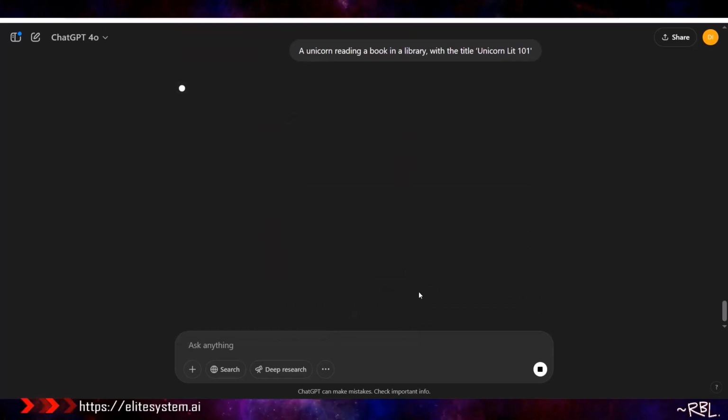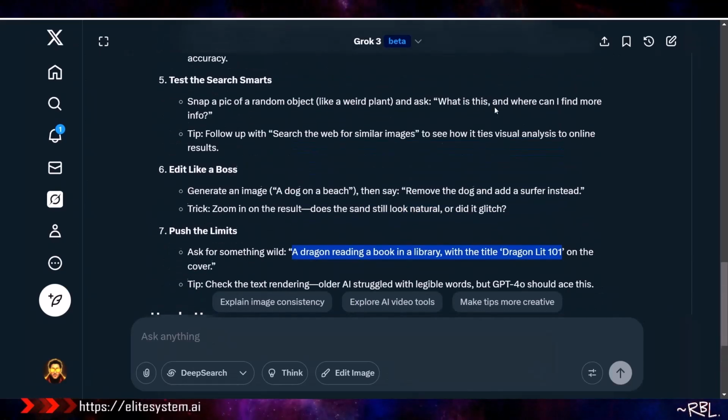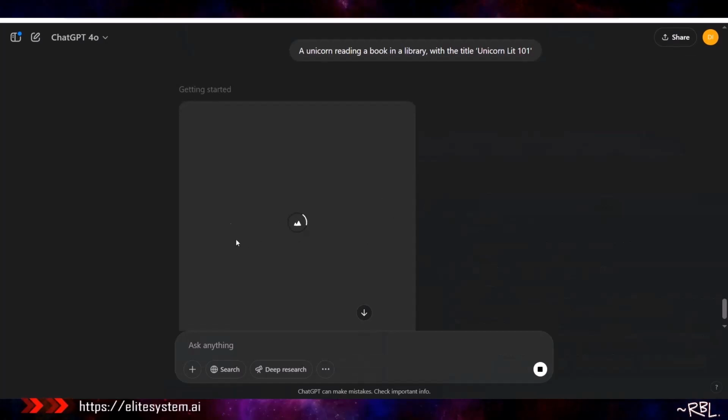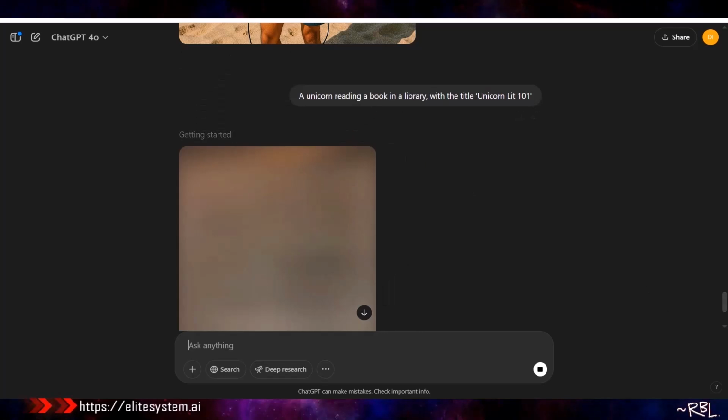Now, last. Then we can end this long tutorial. A unicorn reading a book in a library. Okay, we've done this. Ladies and gents, moment of truth. This is the last piece of the puzzle. And yeah, heads up, free tier folks, you're capped. Imagine if I am going through all this, the slowpokeness, what are the free tier dealing with?